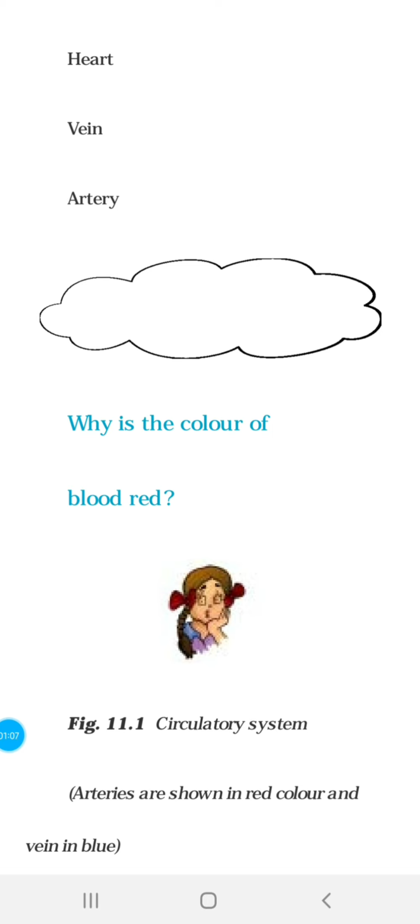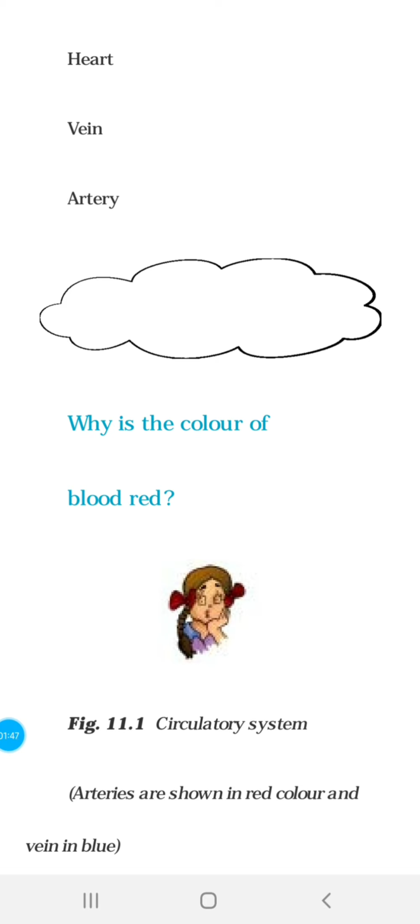In class 6, you read that if we do not take iron in our diet, we may suffer from a disease called anemia. Actually, hemoglobin is an iron-containing pigment. If we do not take enough iron in our diet, hemoglobin will not be produced. So oxygen will not be carried to the cells, or the oxygen carrying capacity of the blood will be reduced. And thus, as the cells do not get oxygen, energy will not be released from food, and we will become weak and less energetic. So we must keep iron in our diet for the production of hemoglobin in our body.